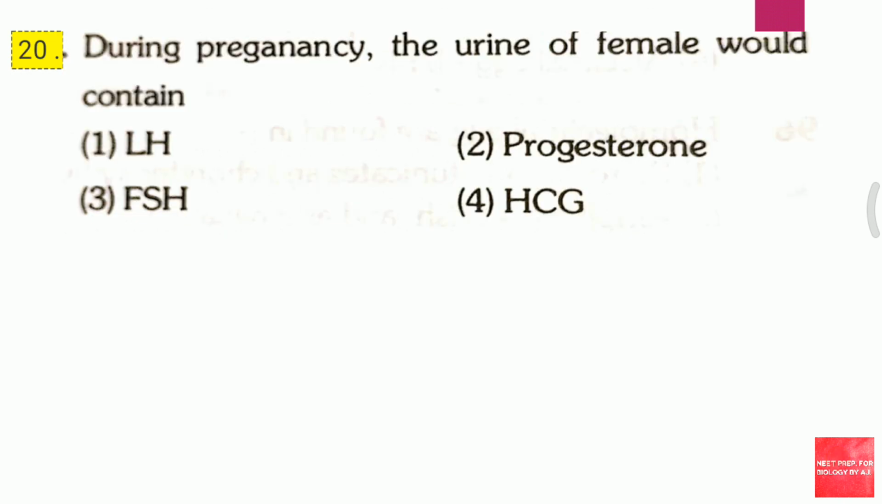Question 20. This is the last question. During pregnancy, the urine of female would contain first LH, second progesterone, third FSH, fourth HCG. During pregnancy, the urine of female would contain. The answer for this question is fourth, that is HCG, human chorionic gonadotropin.